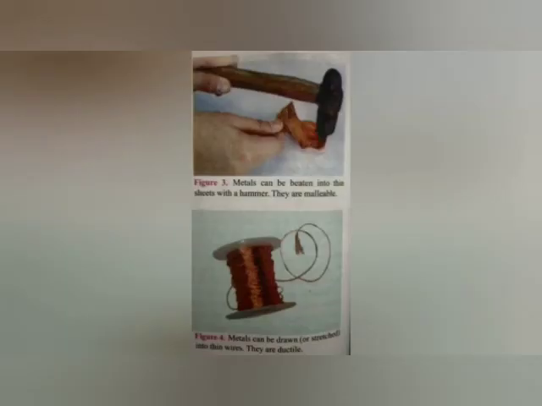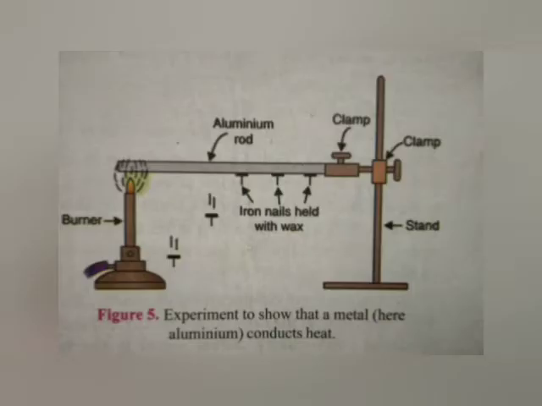This picture depicts that metals can be beaten by a hammer to form sheets and wires. That means they are malleable and ductile in nature. In this picture, it is shown that iron nails are fixed on an aluminium rod. On heating from one end, the nails started falling down. This shows that aluminium is a good conductor of heat, as are all other metals.